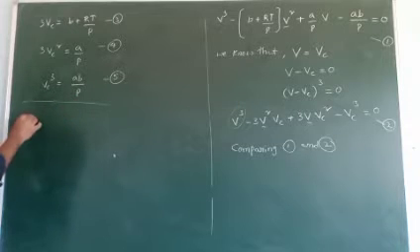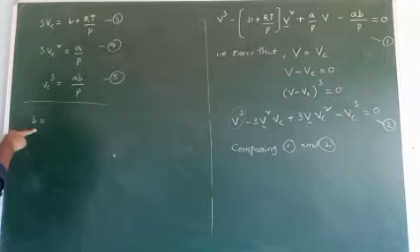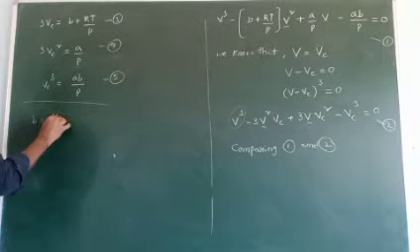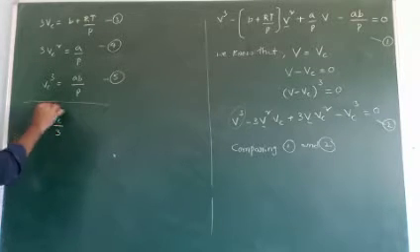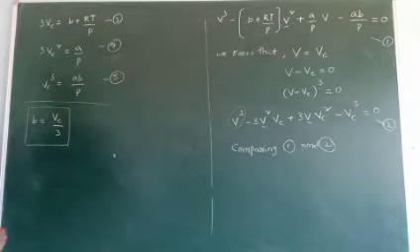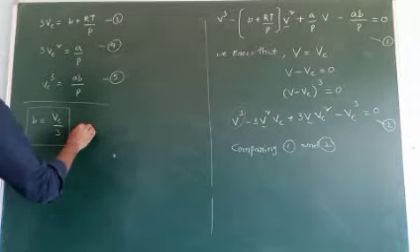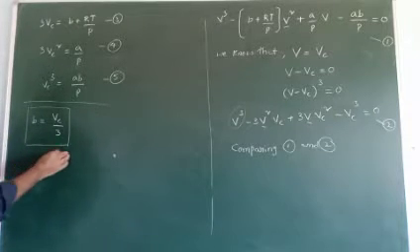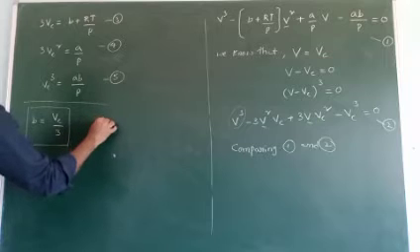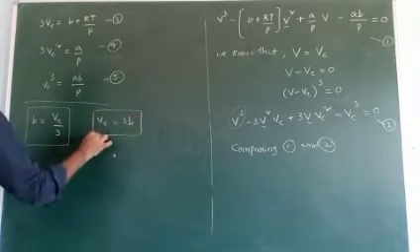Listen all of you carefully. We know that B, the van der Waals constant, is equal to Vc by 3. This is one equation. Remember all of you. And Vc is equal to 3B.